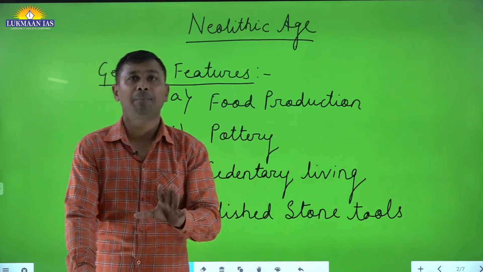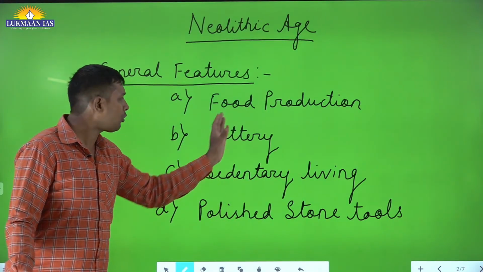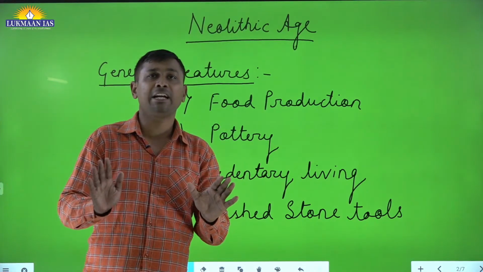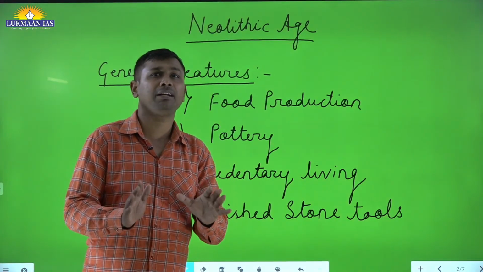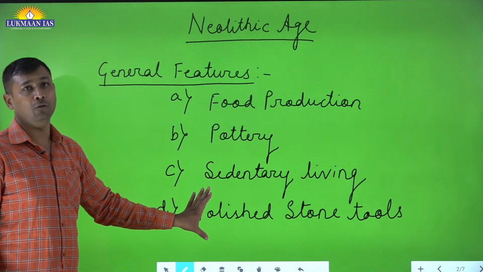It may also happen that some sites would not give one of the pieces of evidence, but in the majority of sites in the Indian subcontinent, these 4 features are generally found.